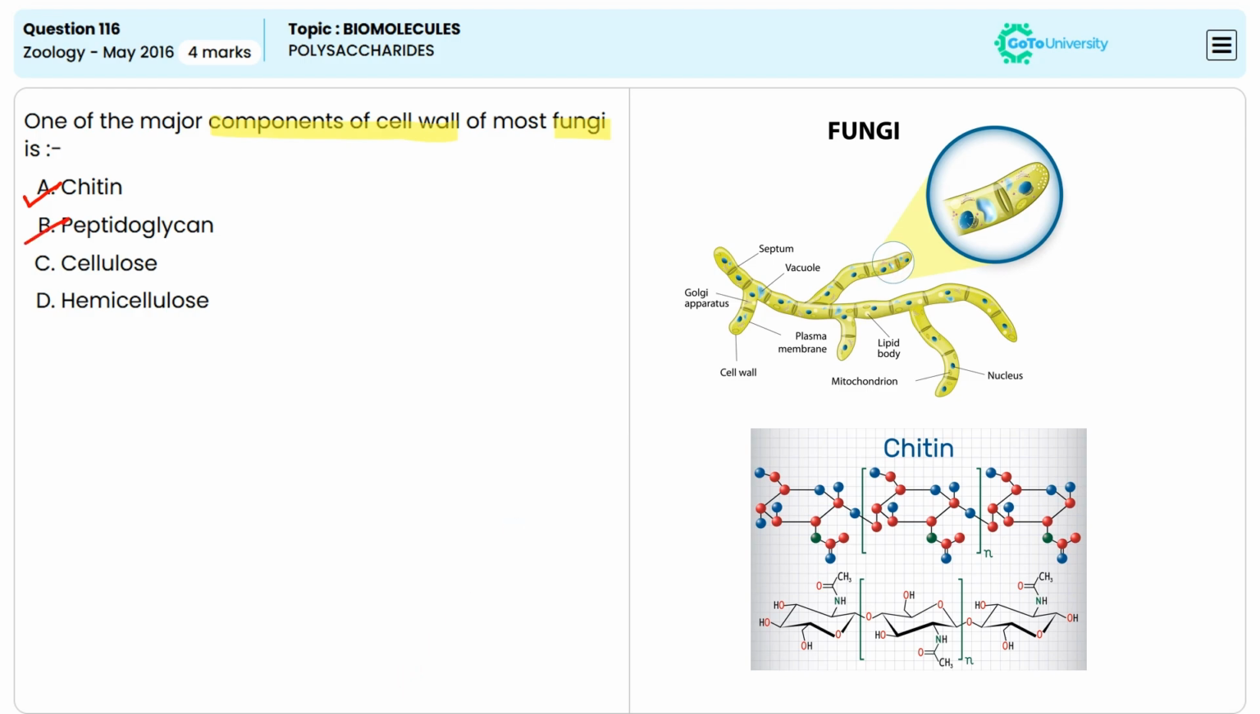Option B, peptidoglycan. It is a major component of the cell walls of bacteria, not fungi. So option B is incorrect. Option C, cellulose. Cellulose is the primary component of plant cell walls, not fungi. So C is incorrect. D, hemicellulose. It is also found in the plant cell wall along with cellulose, and it is not a major component of the fungal cell wall as well. So the correct answer is chitin.